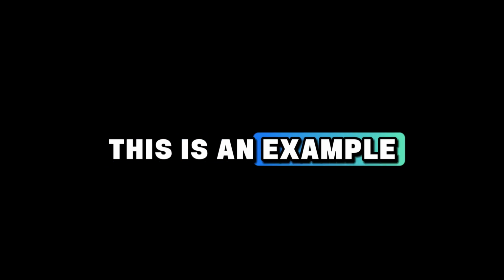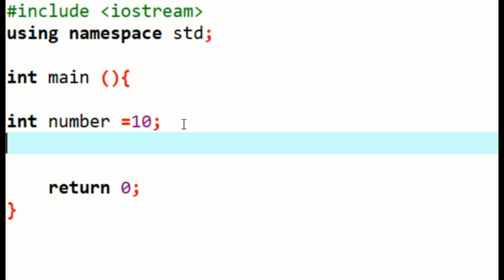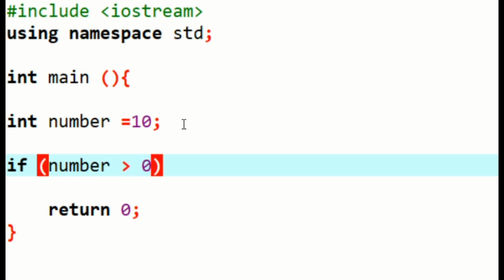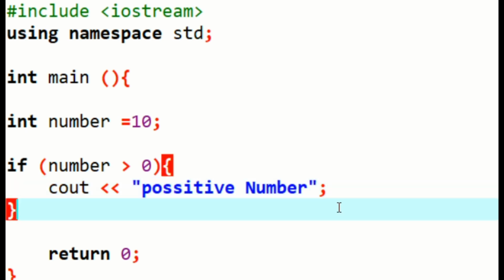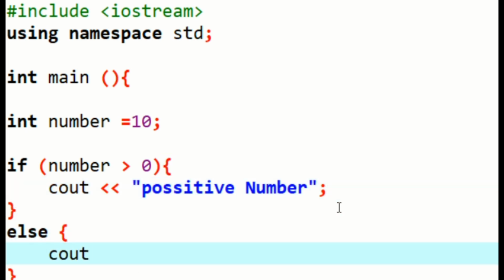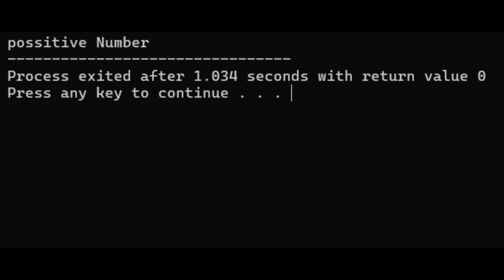This is an example. The program checks if the number is greater than 0. If the condition is true, the if block runs. Otherwise, the else block runs. The output is: since 10 is greater than 0, the program prints positive number.